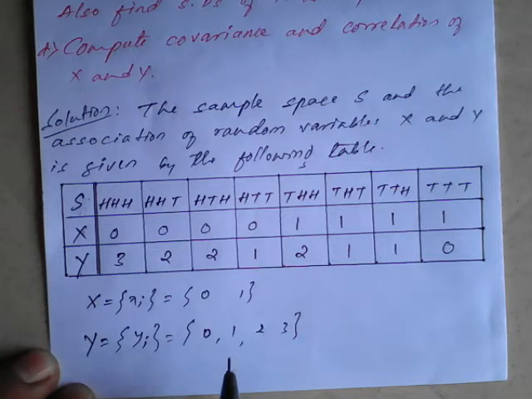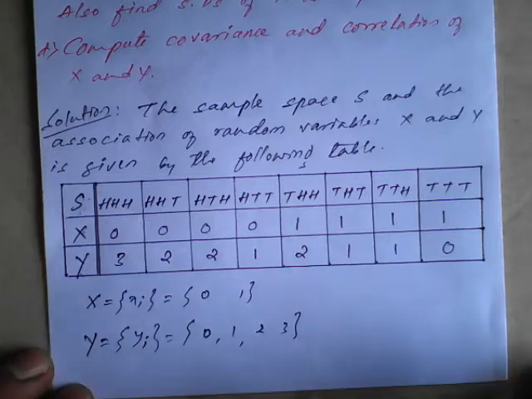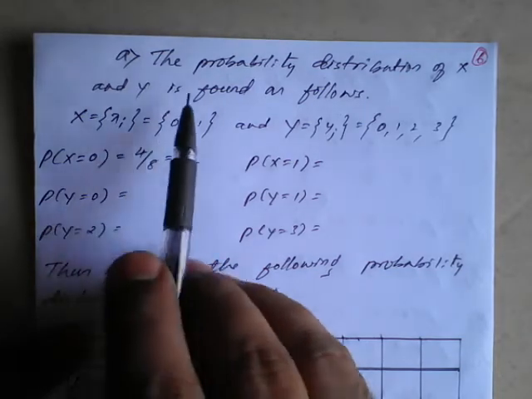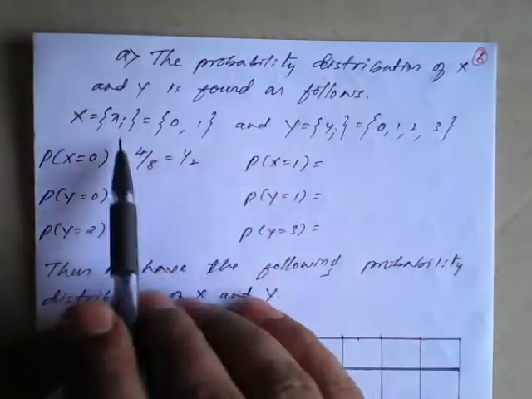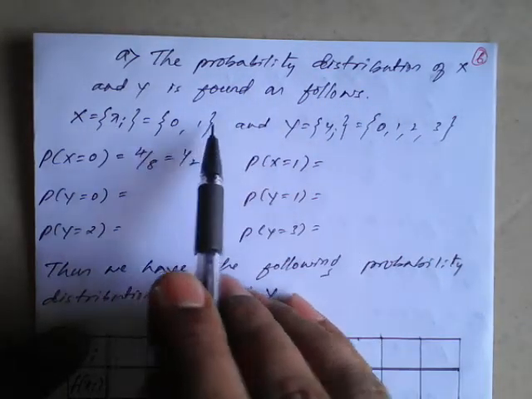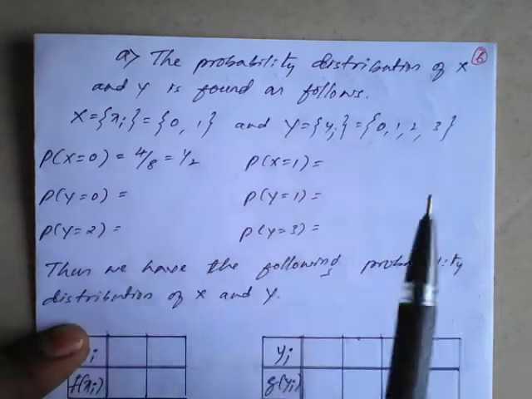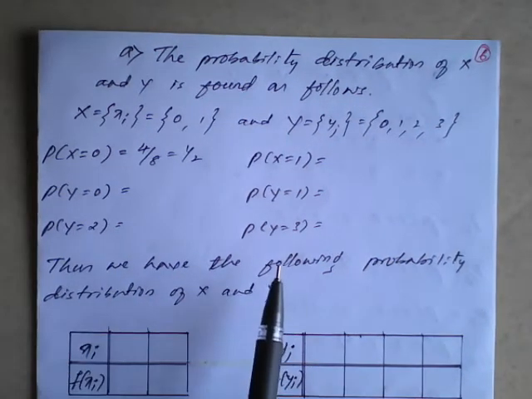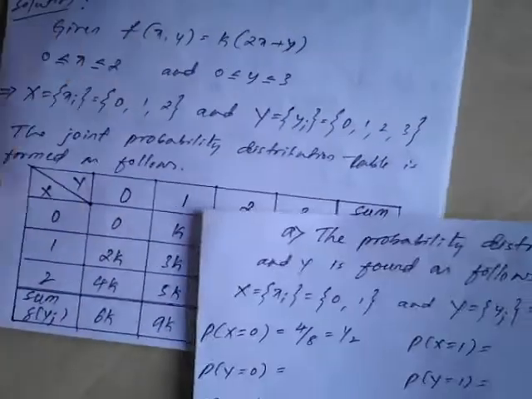So I can say that y takes the values 0, 1, 2, 3 and x takes the values 0, 1. You can see that in the table we write this one as the probability distribution of x and y. So I have taken once again the x values 0, 1 and y values 0, 1, 2, 3. Now I need to check the results, so for this I will use the table.